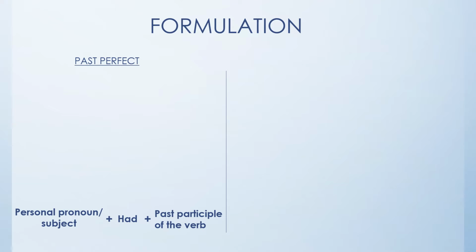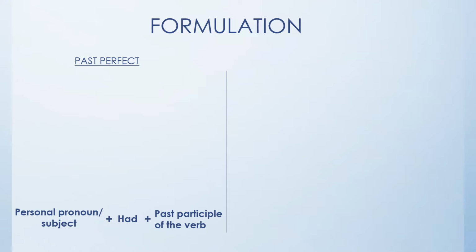The first thing we want to know about the two tenses is the formulation. So the first tense is past perfect and the formulation is as follows: personal pronoun or subject plus the verb have in the past, which is had, plus the past participle of the verb.